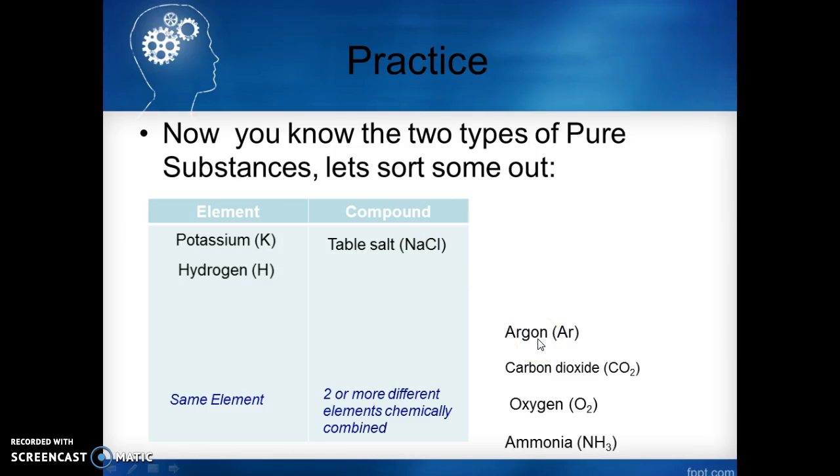Argon. AR, 1 symbol, 1 element. Element. Carbon dioxide. C, O, and 2. All chemically combined into a compound.